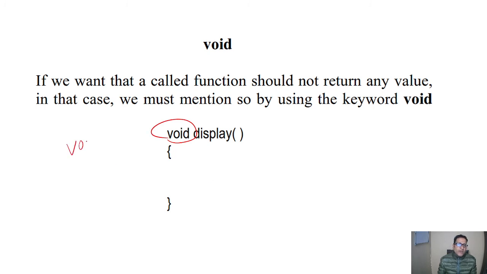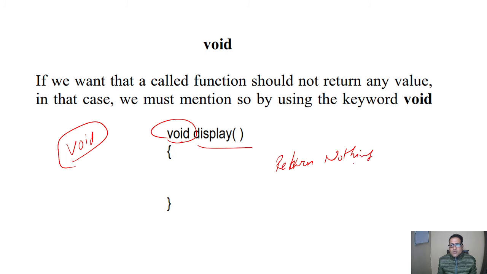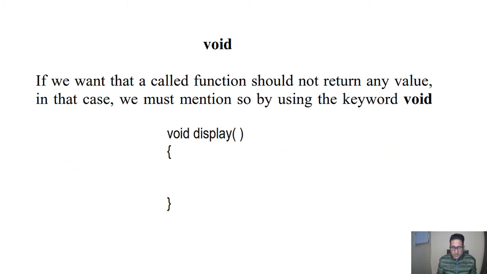Void is a keyword, so if we use it before the called function, it will return nothing. This is the purpose of the void function.